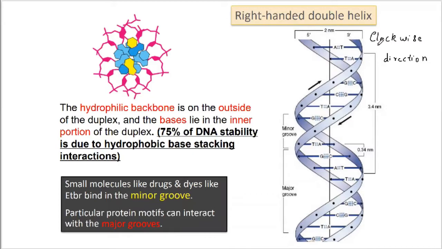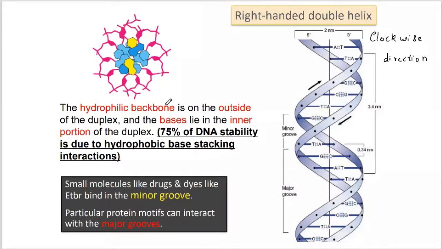The double-stranded DNA can also have a left-handed conformation. जरूरी नहीं है कि right-handed ही हो, left-handed भी हो सकता है. Left-handed पाया जाता है Z-DNA के अंदर. In the case of Z-DNA, the orientation will not be clockwise; it would be anti-clockwise.